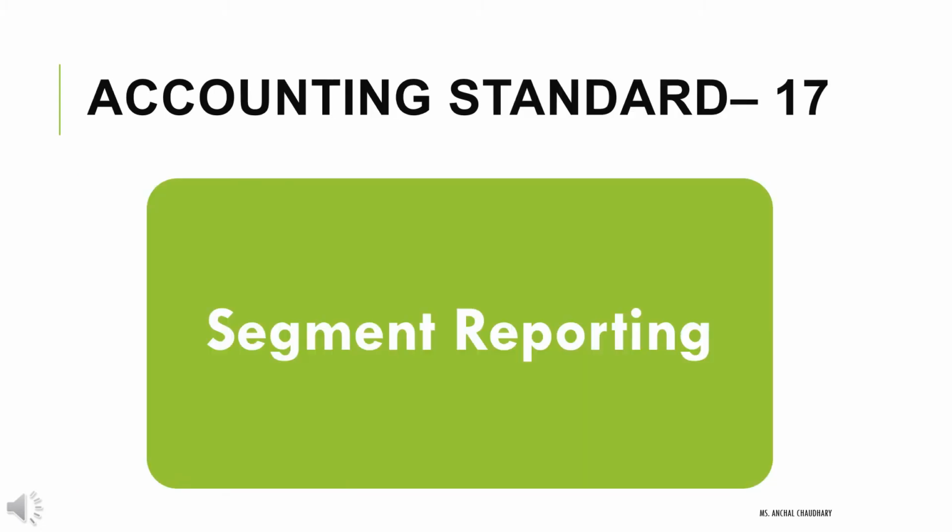Next is accounting standard 17. It is related to segment reporting. So what does it mean? Basically, there are diversified companies which are producing different products, groups of products or services. Similarly, there are enterprises which operate in different geographical areas.